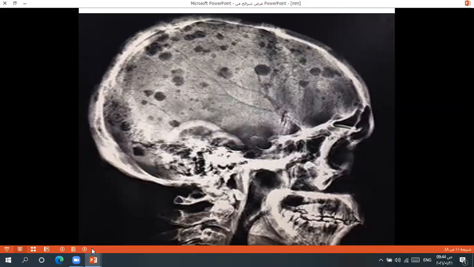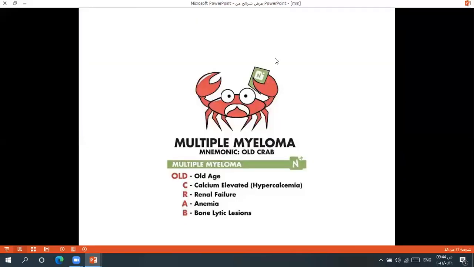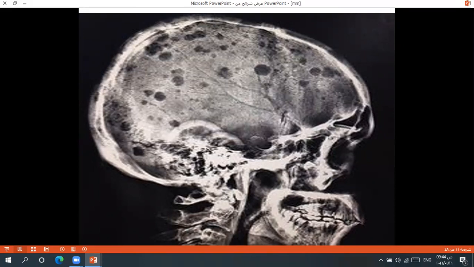Any patient with backache and these features, pallor, renal impairment, features of hypercalcemia, you should send for skull X-ray. When you send for skull X-ray and you find such typical multiple osteolytic lesions, these are multiple lytic lesions, as if the skull bone is eaten by these lesions.